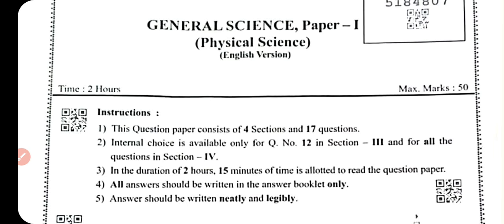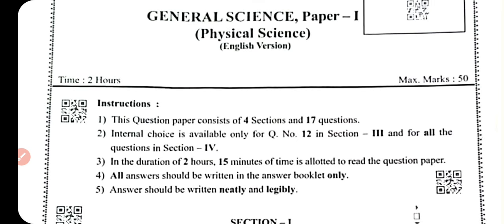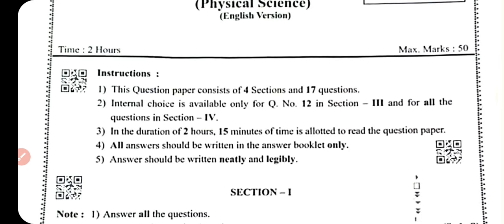First, this question paper consists of 4 sections and 17 questions. Internal choice is available only for question number 12 in section 3 and for all the questions in section 4. A duration of 2 hours and 15 minutes is allotted, including time to read the question paper. All answers should be written in the answer booklet only, and answers should be written neatly and legibly.